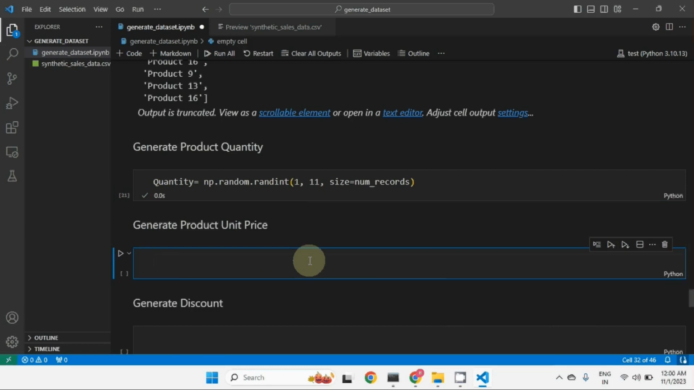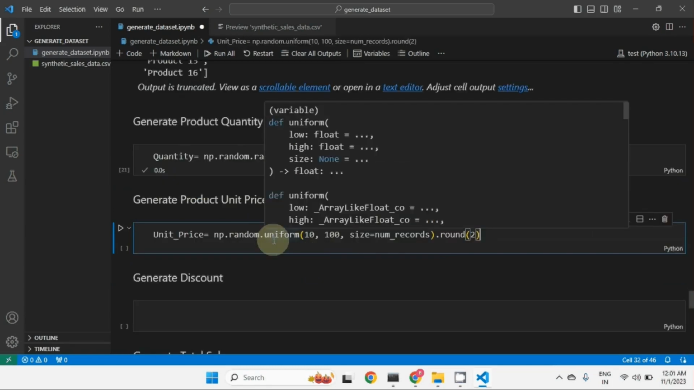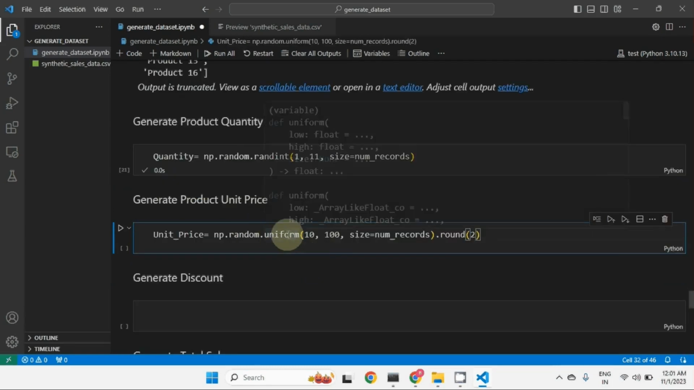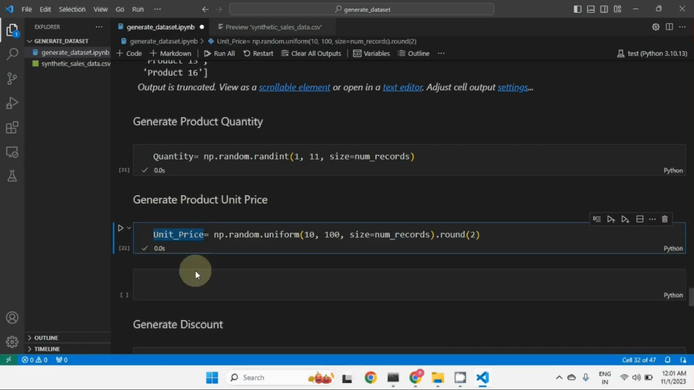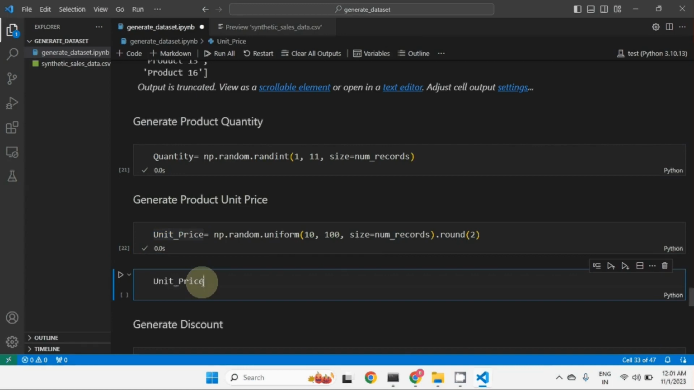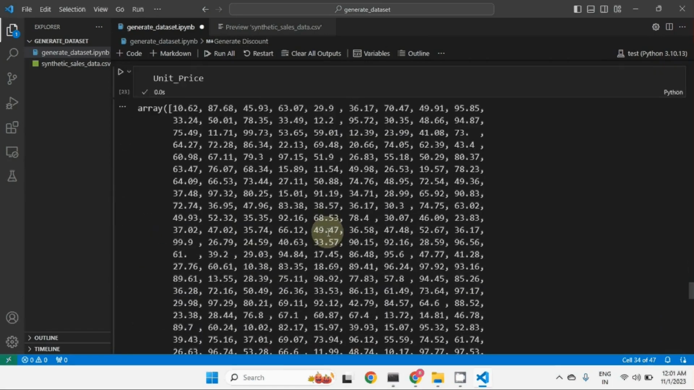We can generate unit price also. For unit price, we need to generate float numbers, and float numbers will be given by the uniform function in this random module. So float numbers from 10 to 100 will be generated, 1000 numbers in total, and it will generate fractional numbers. After the decimal point there will be 5 to 6 digits, but we will round it to 2, so we have only 2 digits after the decimal point. If we execute this, unit price will be generated. Let us run this and verify. You can see this is the unit price.